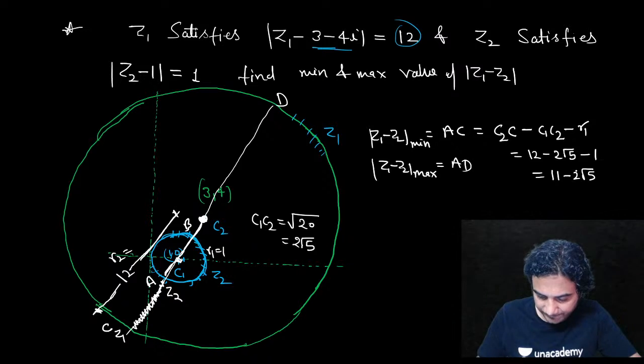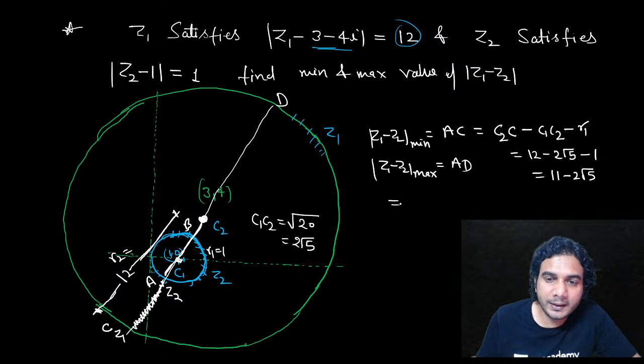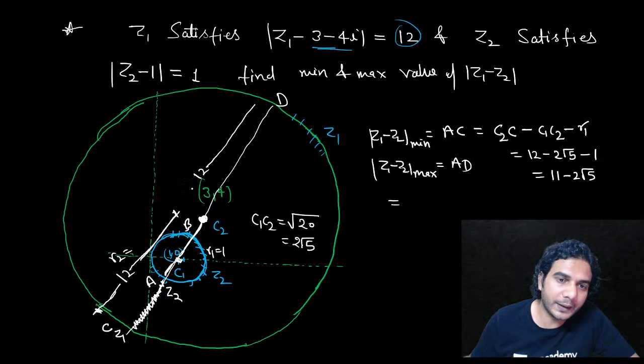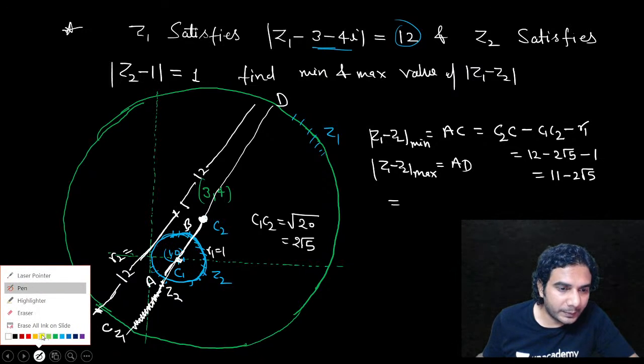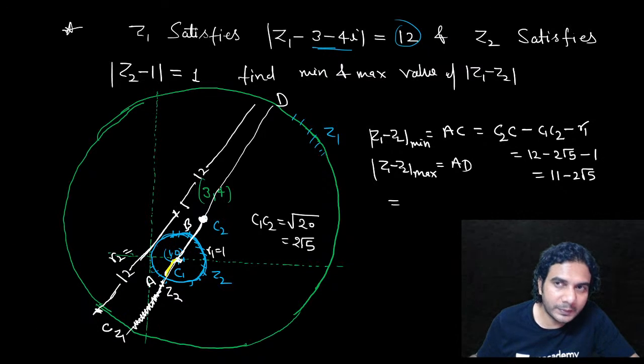Somebody has given this answer. Yeah, option C. Nice. Now how to find the maximum? AD. So AD is going to be what? This radius is 12. This distance is the 12 radius. So AD is the maximum distance. Let me mark it with yellow color. This is the maximum distance when Z1 is at D and Z2 is at A. So that distance will be maximum.